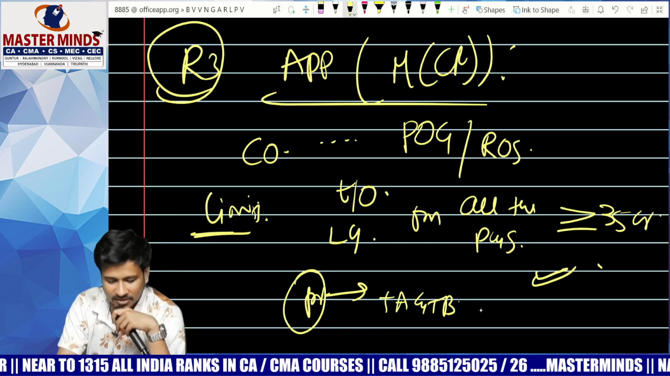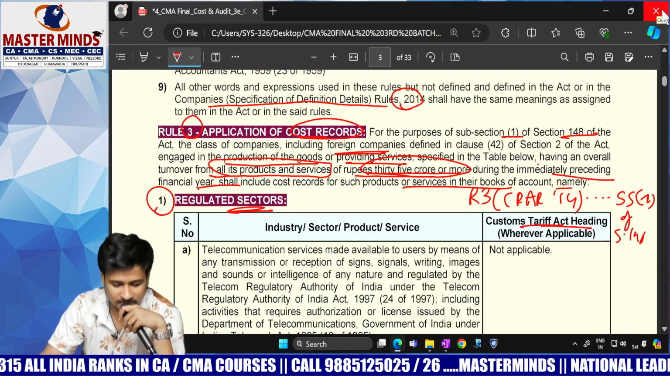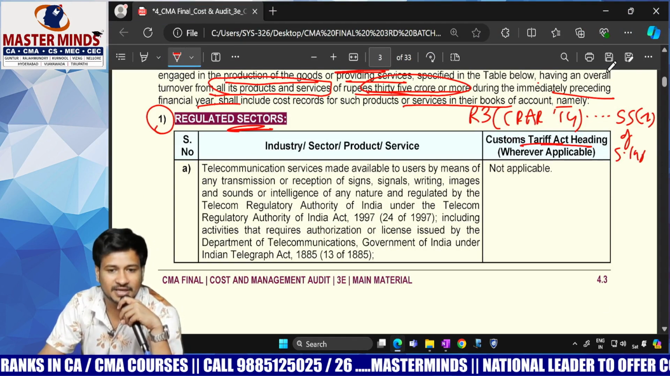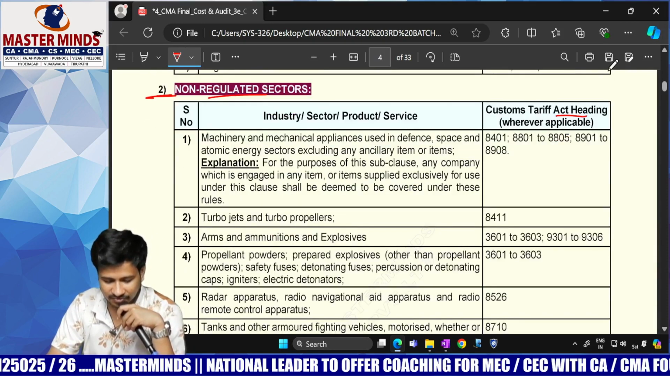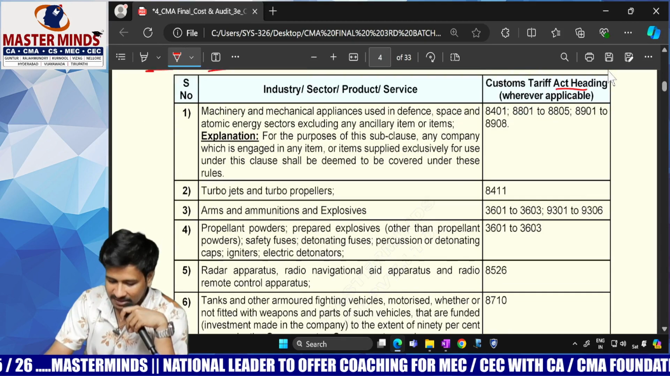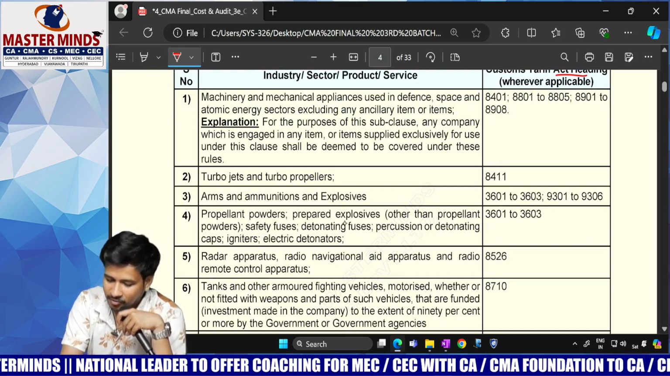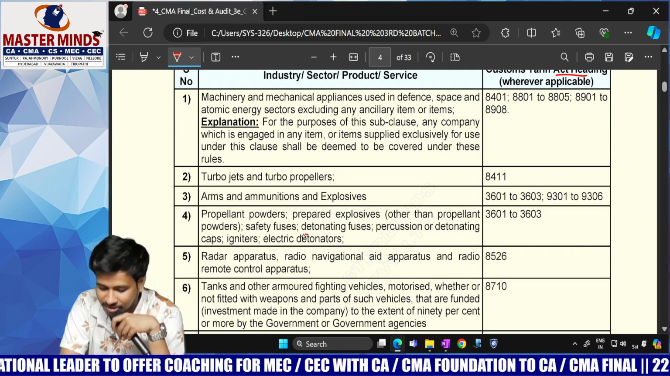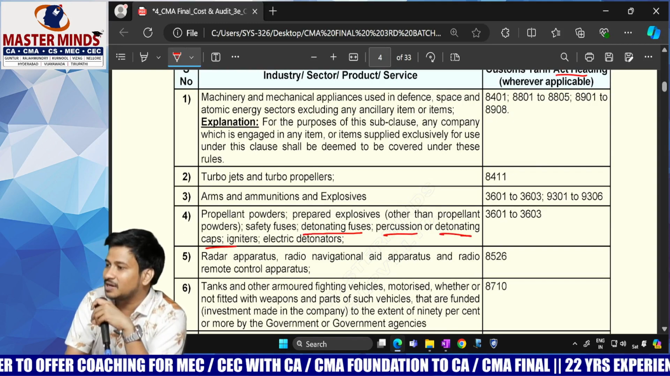Sure. What is table A? Regulated sector. What is table B? Non-regulated sector. Start with number 1, telecommunication. Because if you observe here, I can tell you what is propellant powder. Propellant powder, prepared explosive other than propellant powder, safety fuses, detonating fuses, percussion, detonating caps. If you ask me all of those, I don't know.